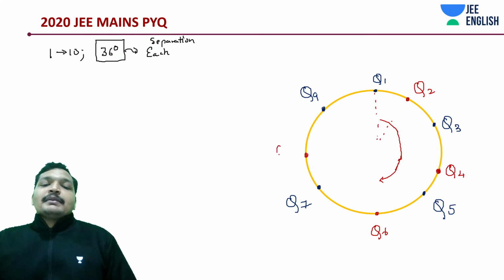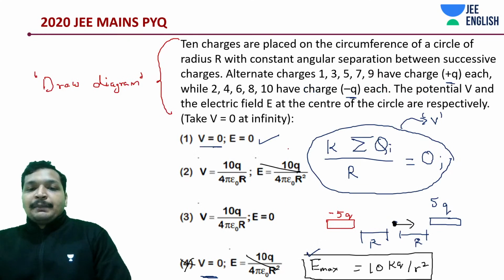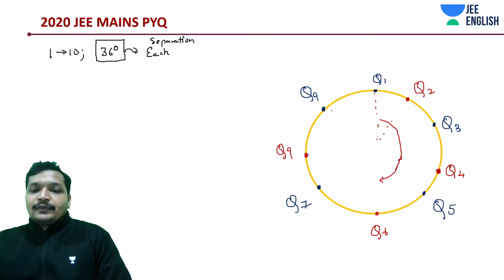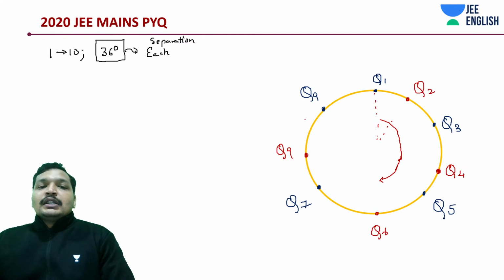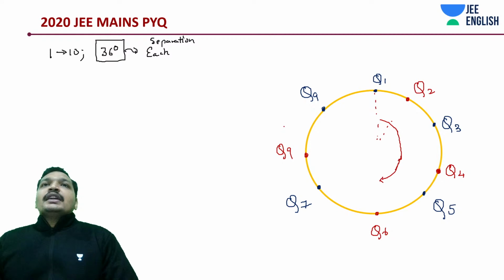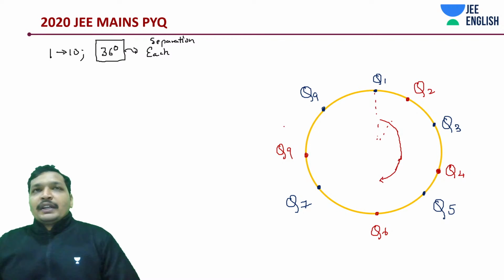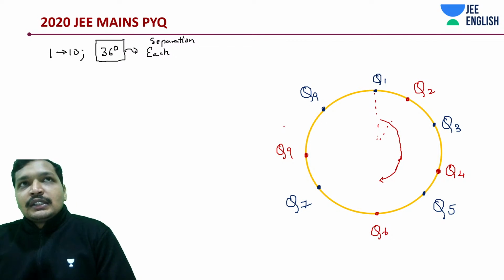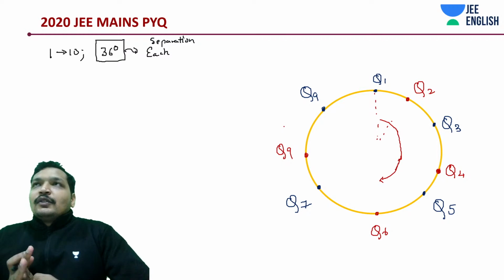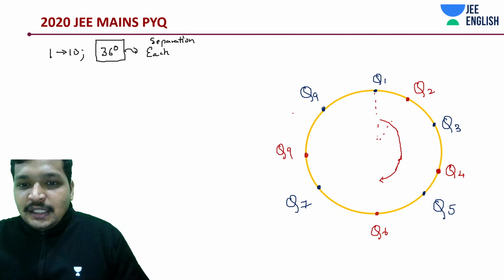Okay, we have made a mistake. I think it's up until Q10. Q1, Q2, Q3. So this is where things have gone wrong. Between how many points you have to divide them? Between 2 points, you have to divide it by 3 points. 360 by 20.